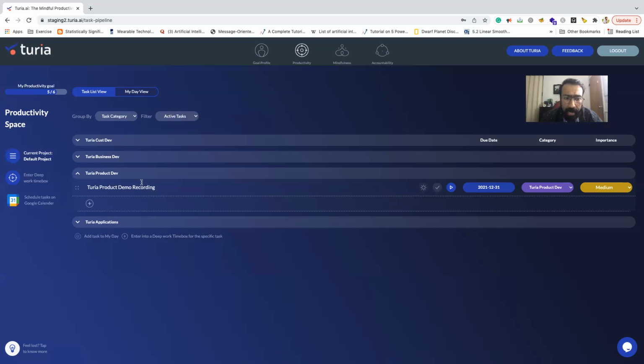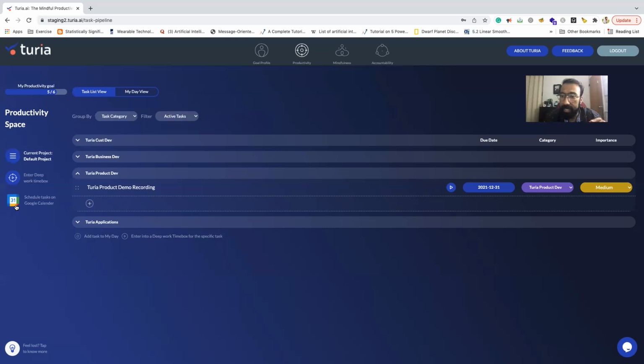And other than that, one key thing is that the current Turia product integrates with Trello. And we are working on making integrations with Asana and Jira and other project management tools. So whatever project management tool you use, just let us know and we'll enable that flow for you so that you can import your tasks and your project lists from your current tools into the Turia product, right?